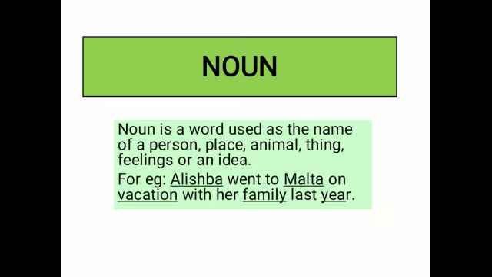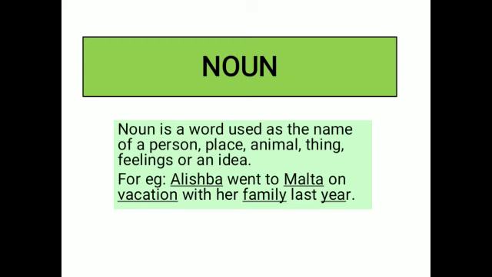Noun is a word that we use as the name of something. Right? Each and everything, each and everybody around us, whether it be living or non-living, has got a particular name. Correct? Yes, has got a particular name. That particular naming word is called a noun. Now it may be a name of a person, Alishba, Ali, place, Karachi, Pakistan, animal, cat, tiger, thing, table, pen, feeling or an idea, hatred, love, etc.